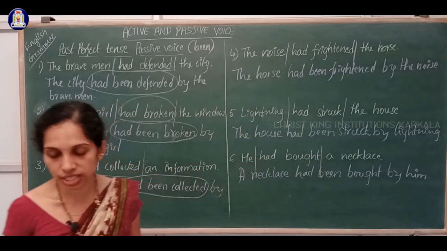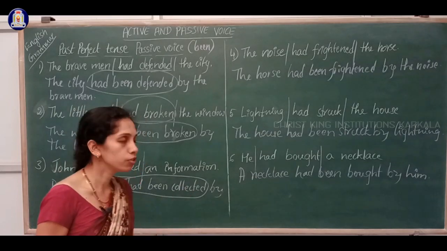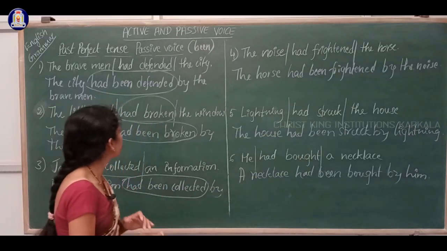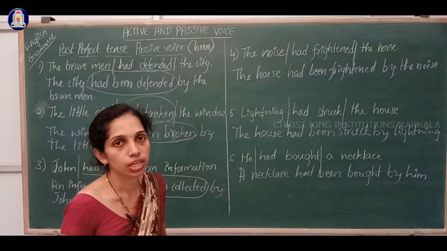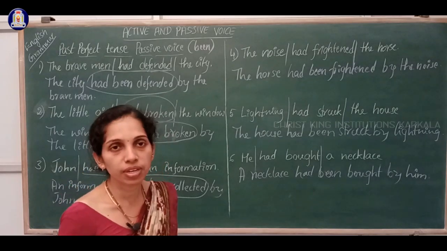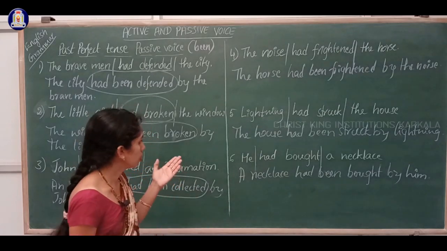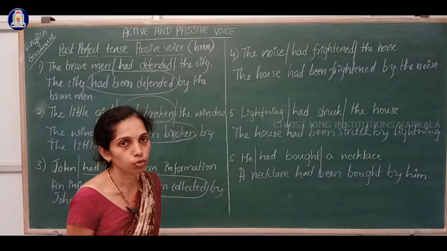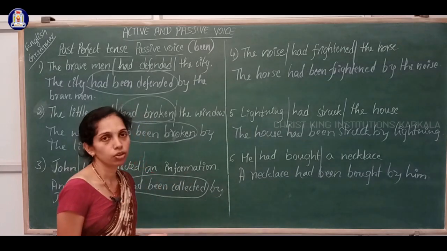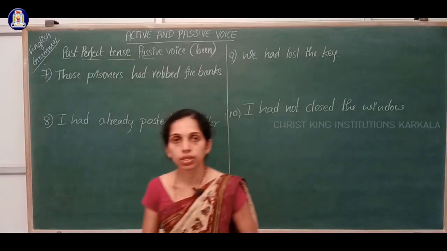So, dear students, these are some of the examples for the past perfect tense passive voice. Let us see some more examples and let us clarify and solve all the doubts in the next examples.